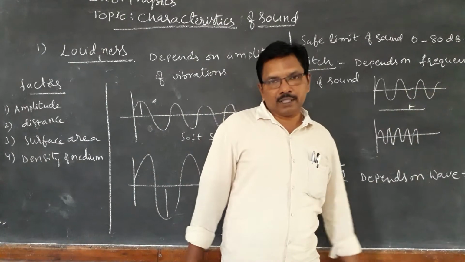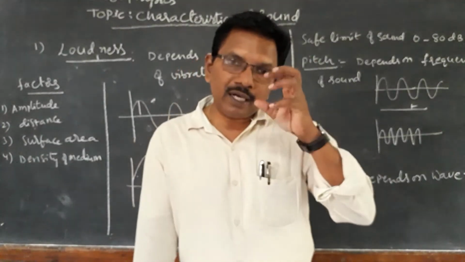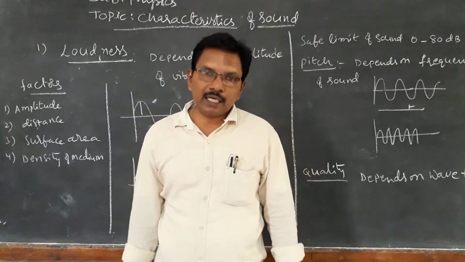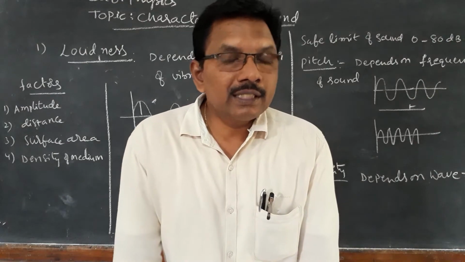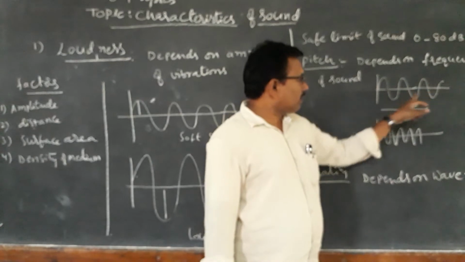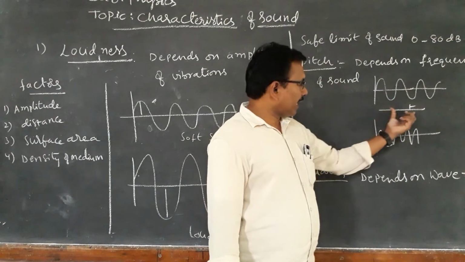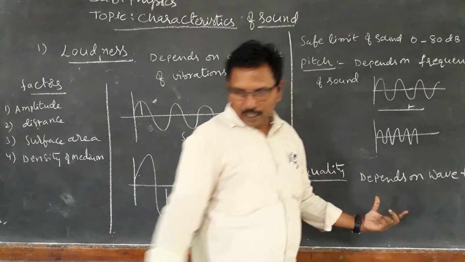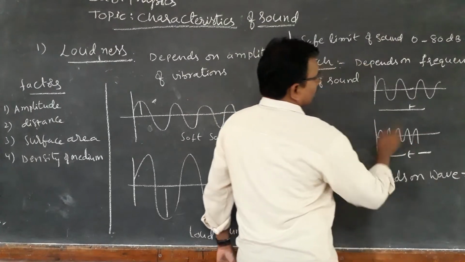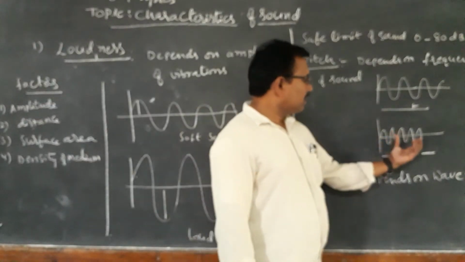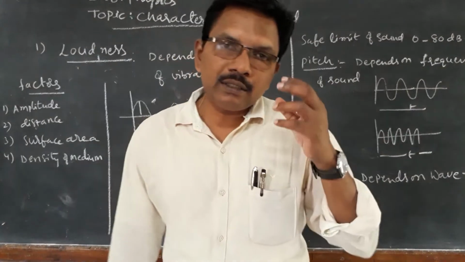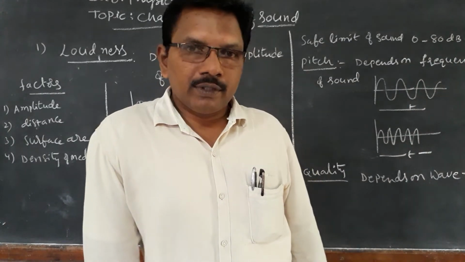Pitch depends on the frequency. Frequency means what? The number of vibrations occurring per 1 second. What is the frequency? The number of vibrations that occur per 1 second is called frequency. Here, see the number of vibrations. Here the vibrations are less, in the same time period. Here the number of vibrations is more in the same time. So it depends on frequency. This is called frequency.